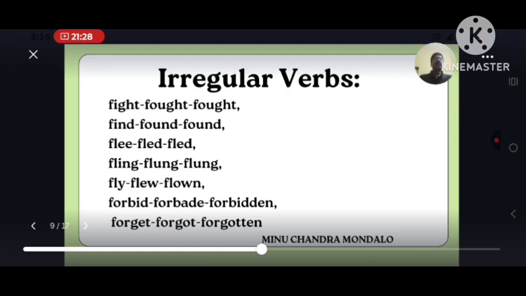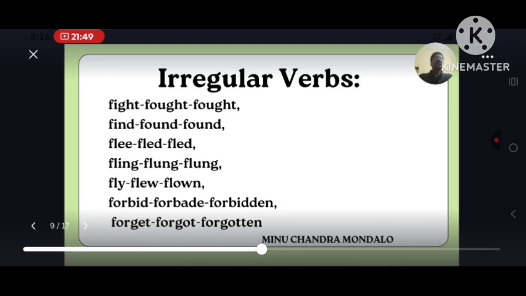Fight, fought, fought. Find, found, found.